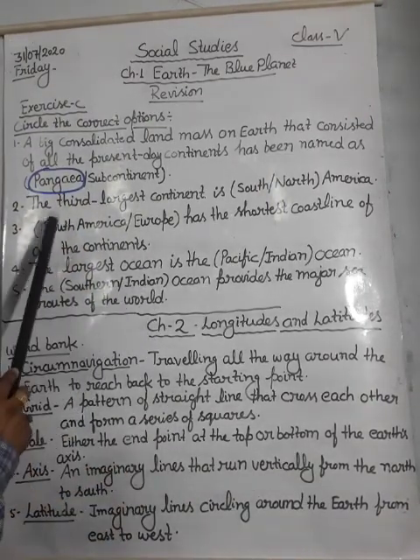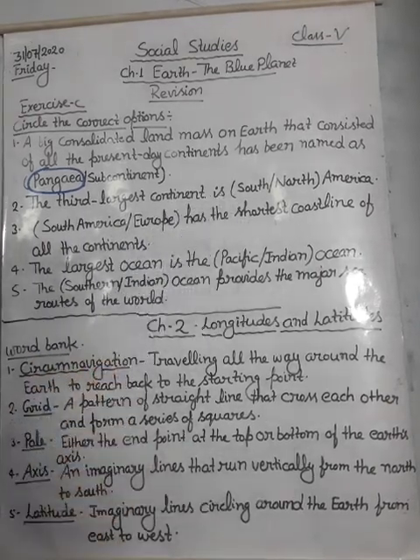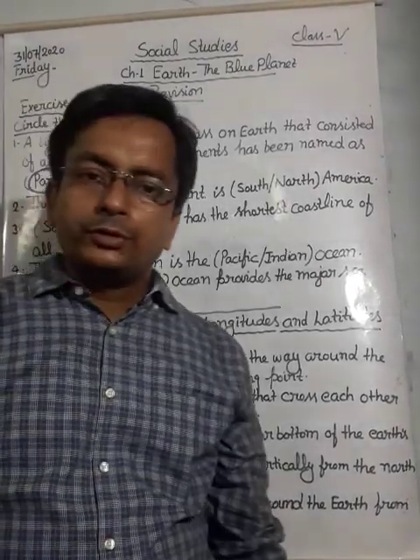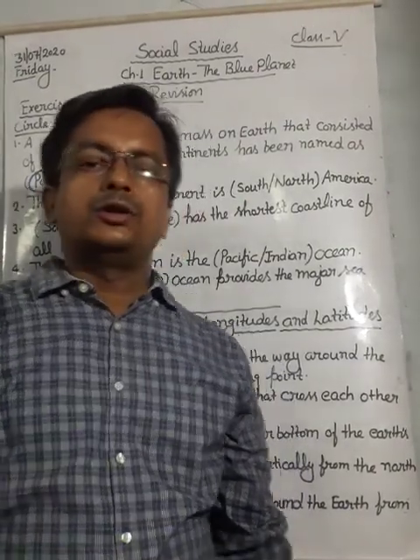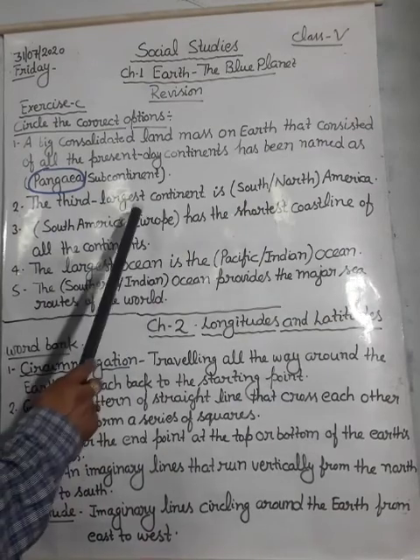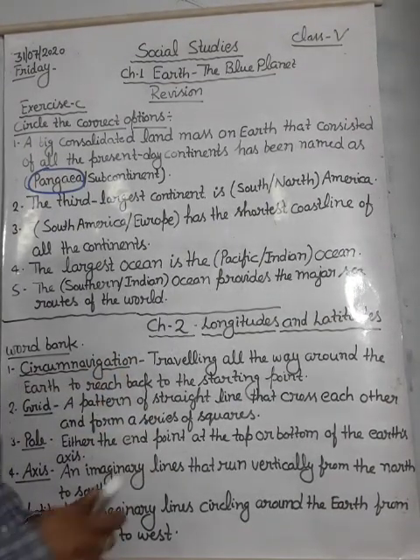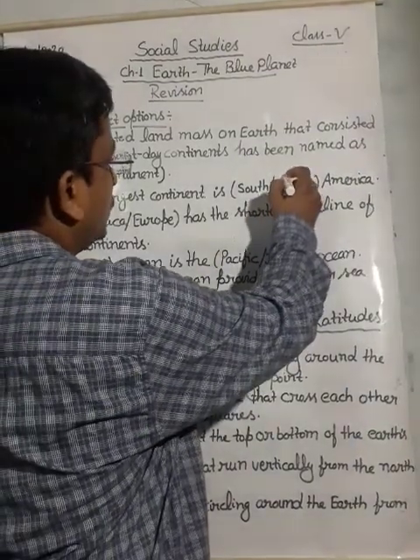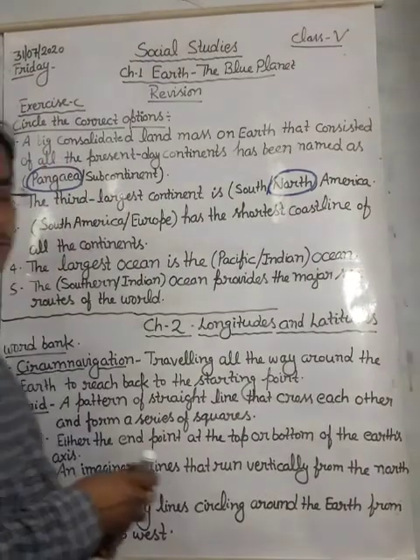And second one is: the third largest continent is. You have to circle the third largest continent of the world, that will be North America. So you have to circle North America.